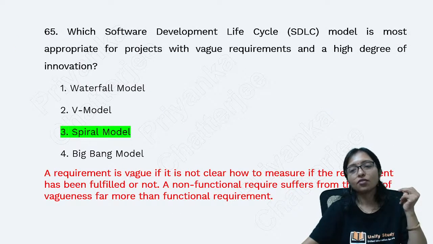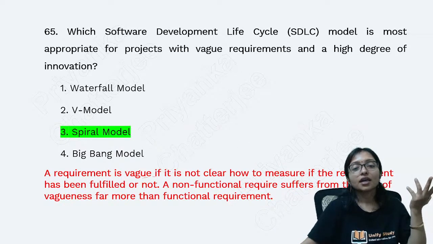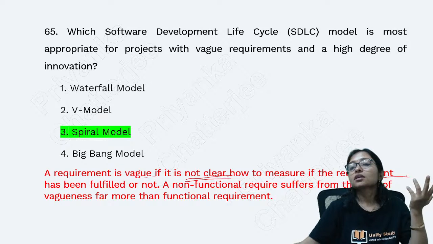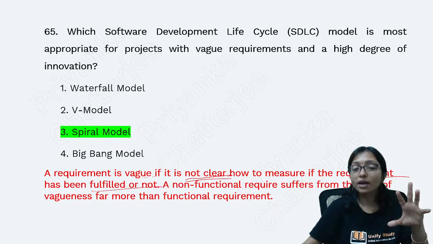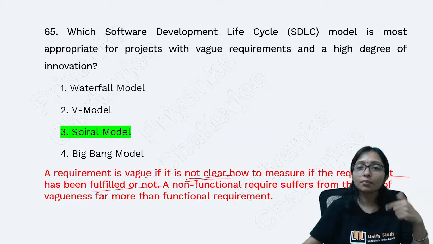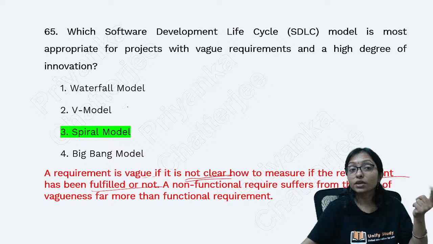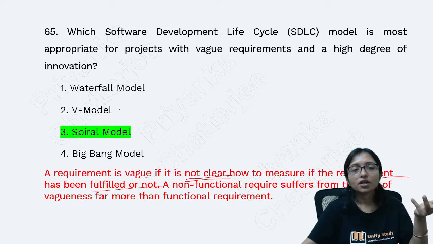What is the meaning of vague requirement? If it is not clear how to measure whether the requirement has been fulfilled or not, which means the requirement is not clear, then this is called vague. So in the spiral model, if the requirement is not clear, then we go for risk analysis, right? Requirement not clear, that's why the risk is there. So that's why the spiral model is your answer.